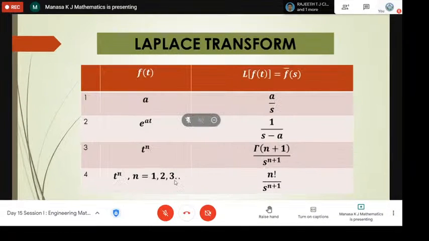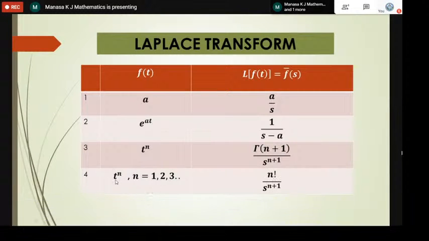The fourth one is the Laplace transform of t power n, where n is a positive integer. If it is a positive integer, the Laplace transform is n factorial by s power n plus 1. If it is just t, the Laplace transform of t becomes 1 factorial by s square. If it is t square, it is 2 factorial by s cube, and so on. This formula holds only if n is a positive integer.